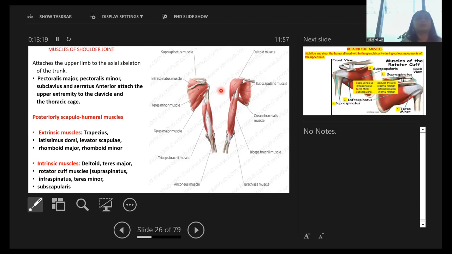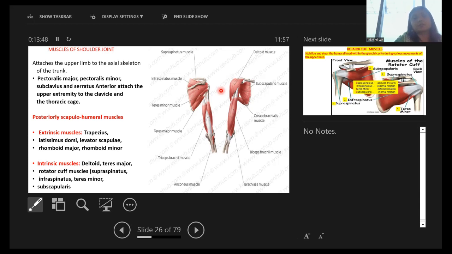Now there are many muscles which act on the shoulder joint and attach the upper limb to the axial skeleton of the trunk. Pectoralis major and minor, subclavius, and serratus anterior attach the upper extremity to the clavicle and the thoracic cage. Posteriorly, the scapulohumeral muscles are extrinsic and intrinsic. Extrinsic are all the back muscles: trapezius, latissimus dorsi, levator scapulae, rhomboid major and minor. Intrinsic muscles are deltoid, teres major, and rotator cuff muscles.